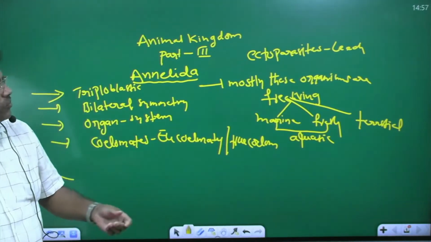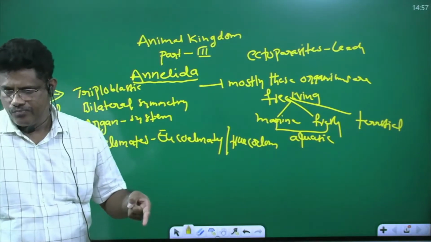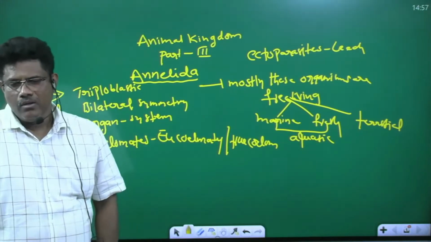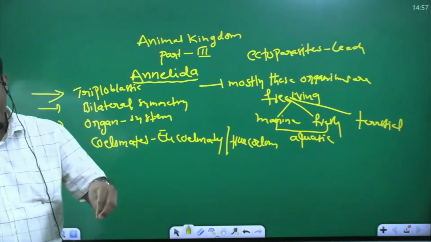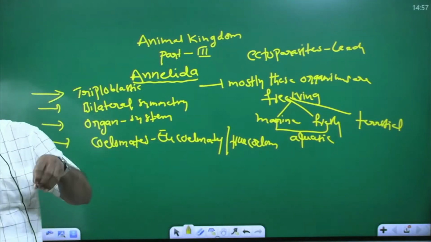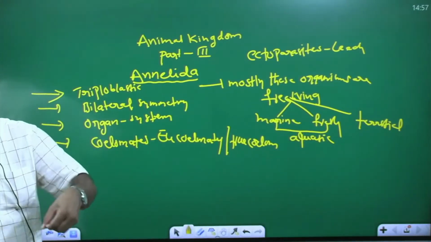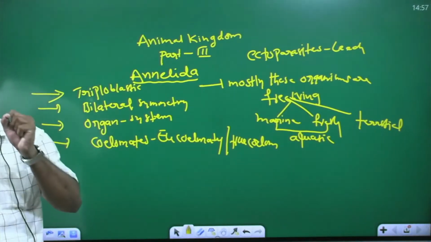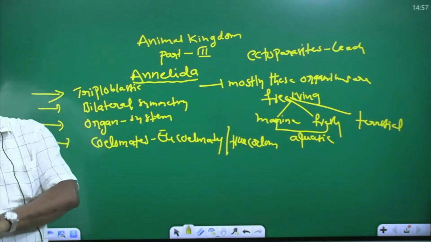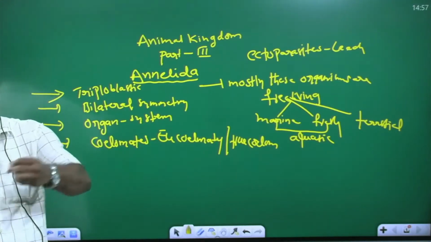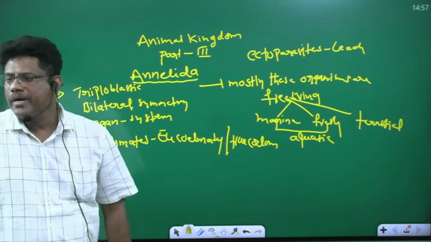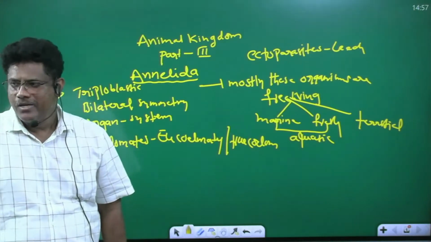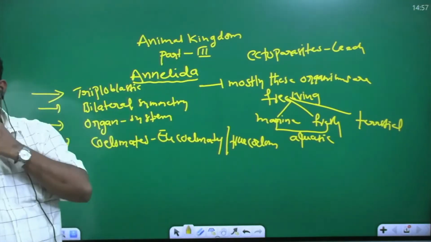The leeches live in the water and on land. So when animals, cattle, cow or buffalo, sheep or goat or human being are moving in the water, the leeches attach to the cattle's body or human body and suck the vertebrate's blood. You understand? So this is the ectoparasites.